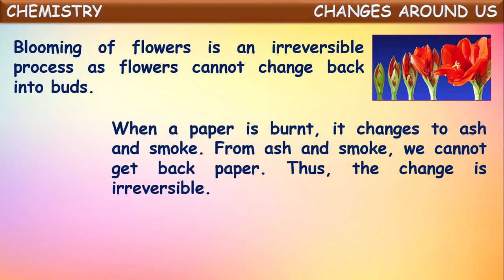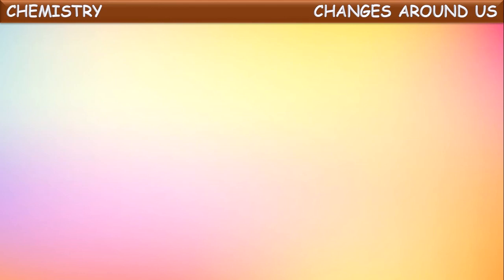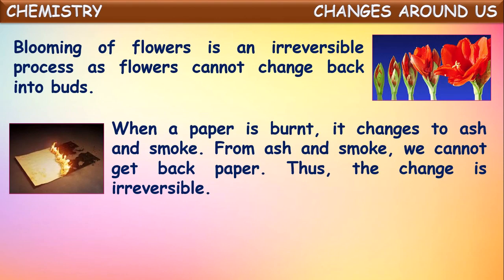One more, when a paper is burnt, it changes into ash and smoke. From these two, ash and smoke, we cannot get back the paper. Thus, burning a paper is one of the irreversible changes. One more we can see. Okay, this is about irreversible changes. The changes in which the original substance cannot be formed back by changing the conditions are called irreversible changes. Right?